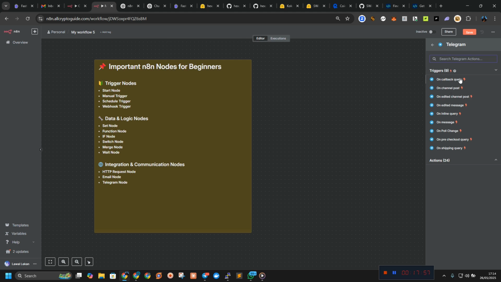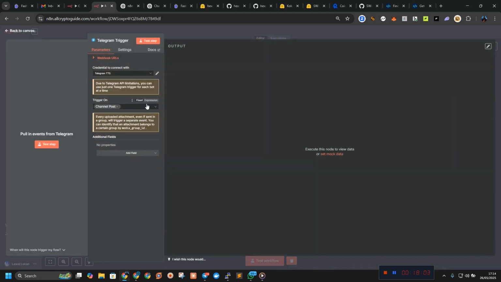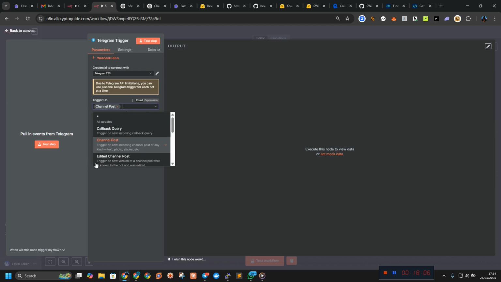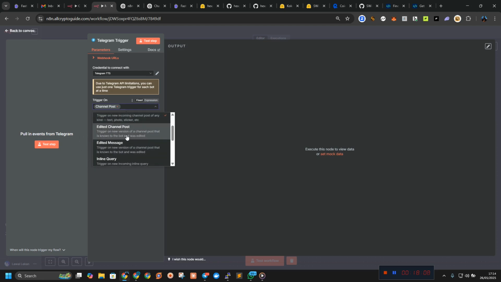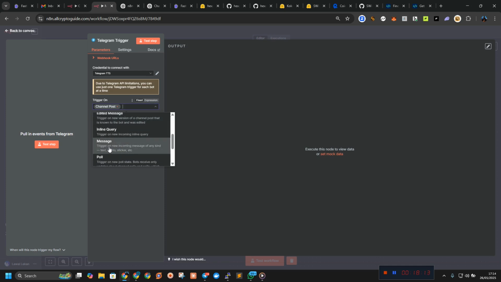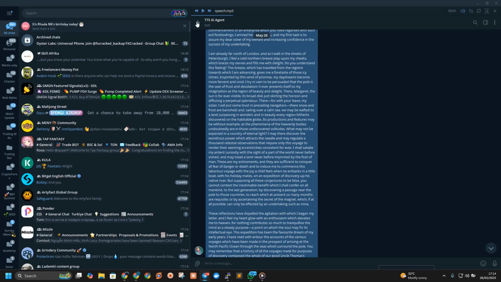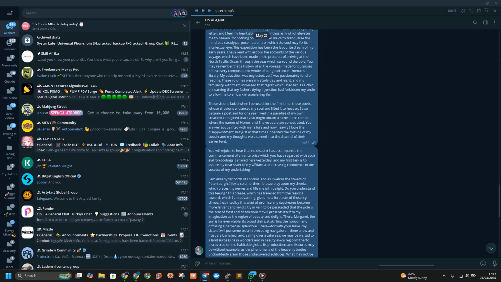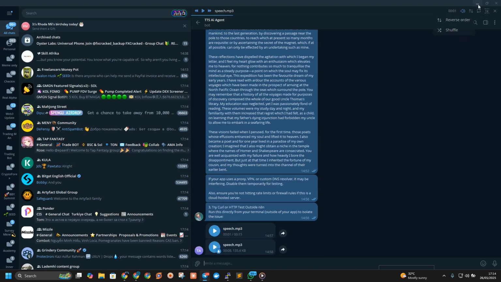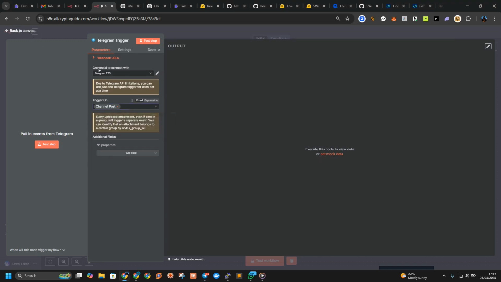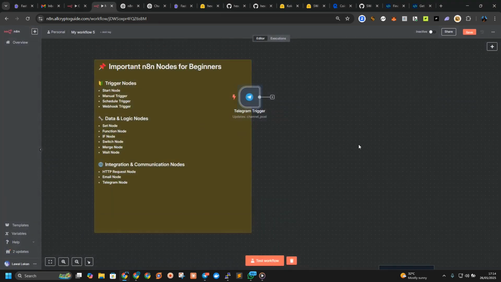When a post is posted on the channel, or when a post is edited on the channel, edit message, inline trigger, or when you get an incoming message. That is how I use this to build a Telegram TTS chatbot for myself. Whenever I send a message, it's going to take the message to the other nodes. So that is how they are working.